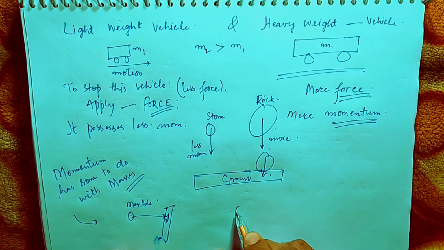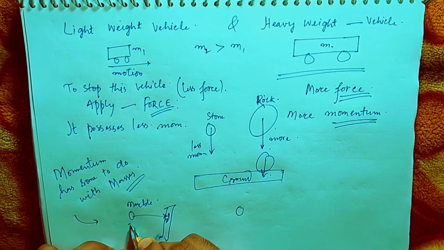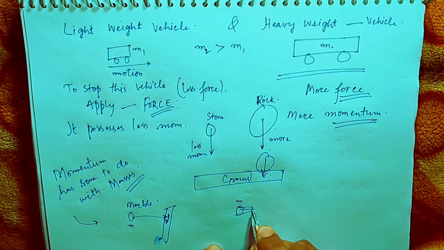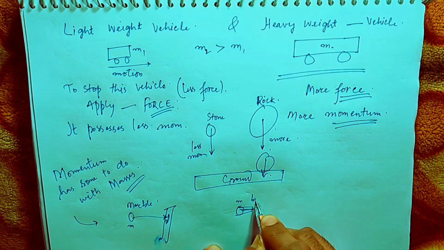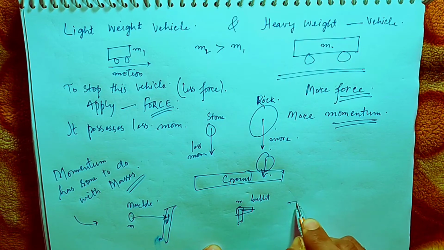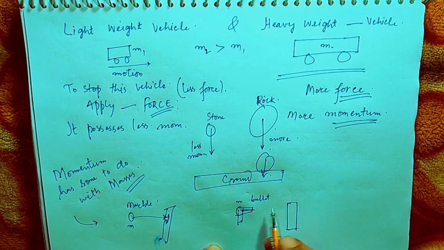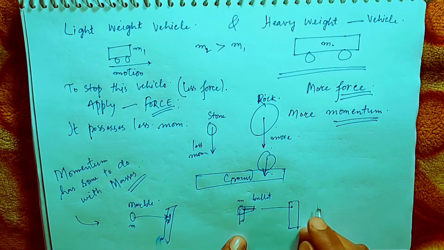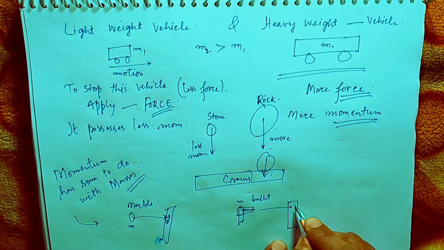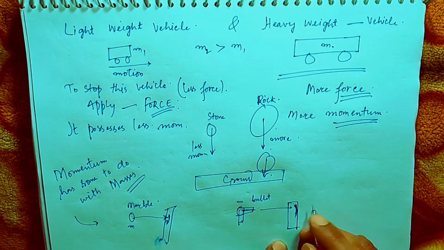But if the same mass m, the same mass of a bullet, is fired on the same wall, it may try to go deep inside the wall, causing a bit more damage to the wall.